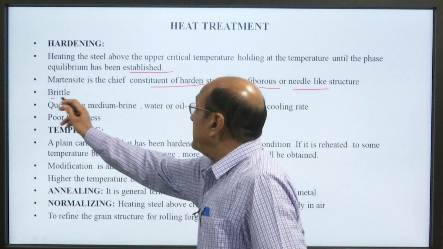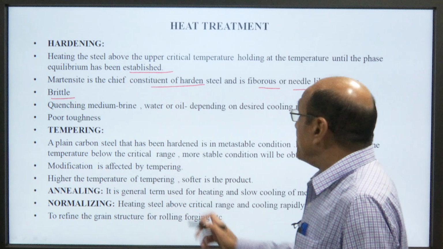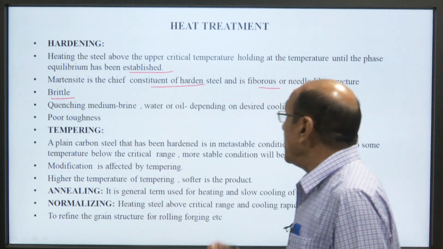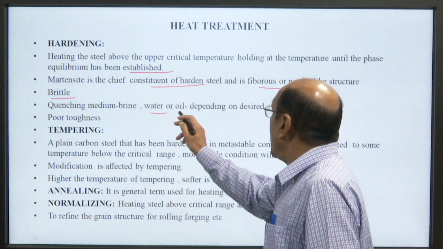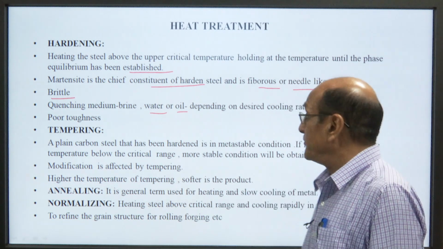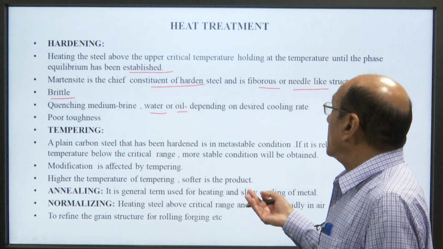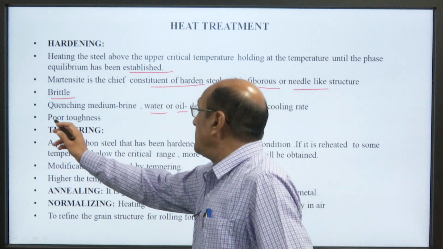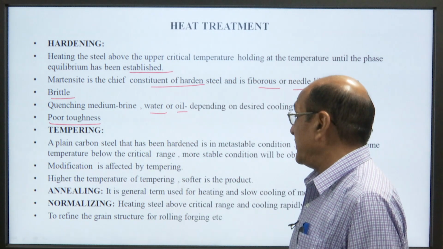It could be brittle. Quenching medium will be brine, water and oil depending on the desired cooling rate. Of course, there will be poor toughness.